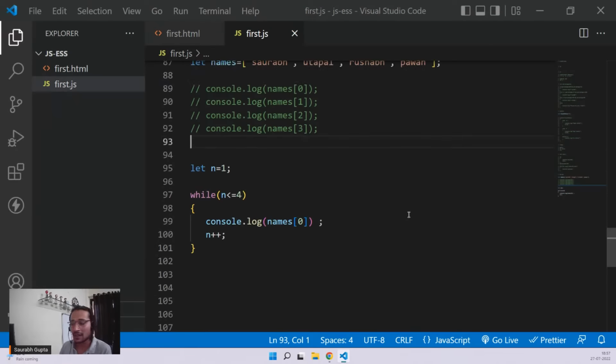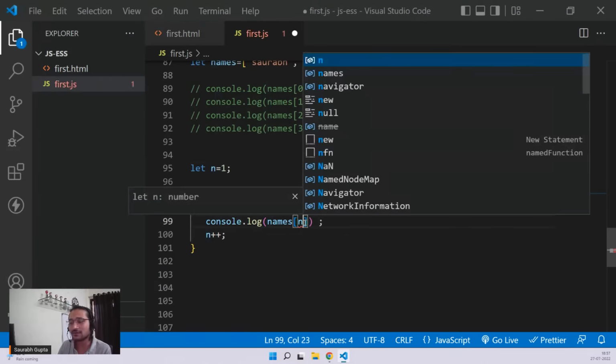That's an issue. How can I tell my console.log or my loop that no, every time you should not have 0? Make it 1 next time, make it 2 next time, make it 3 next time. How can I say that? So you know that there is a variable that is actually going with that. There is a variable that is going 1, 2, 3, 4. That is your n. So I can put my n here instead of 0.